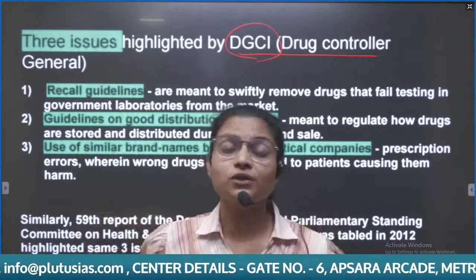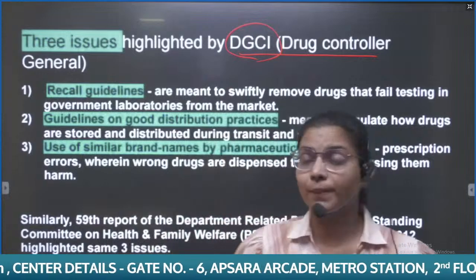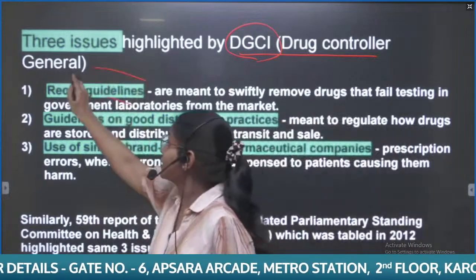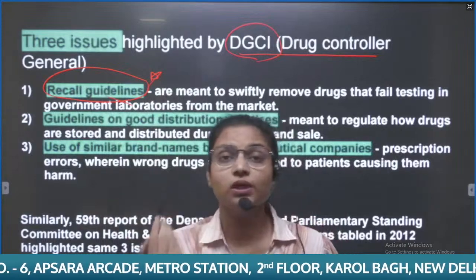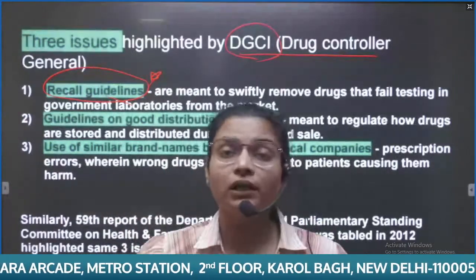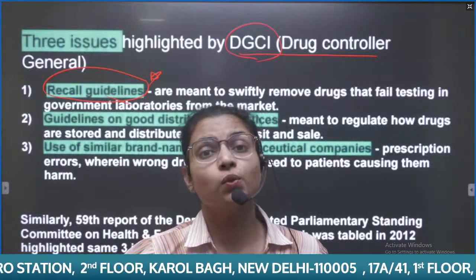Now coming back to the editorial, it is highlighting three issues in public health. First issue is recall guidelines. Maybe in the prelims they could ask, recently recall guidelines are in the news, and it is related to what?